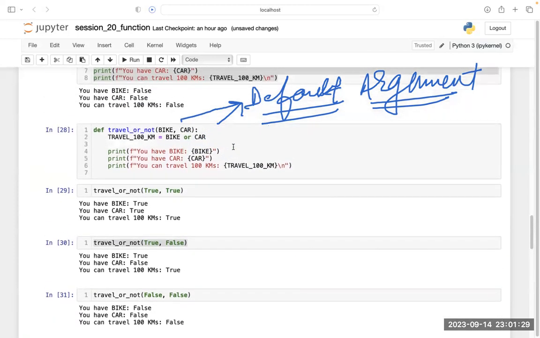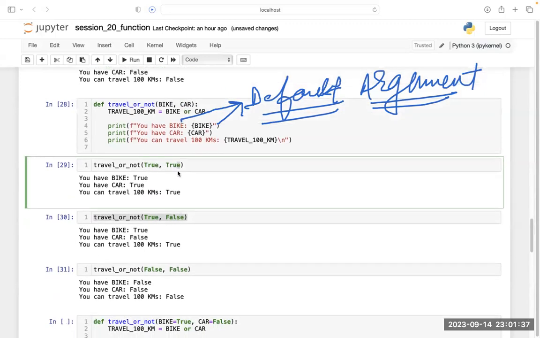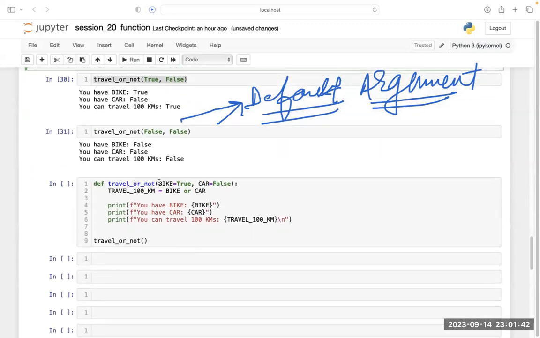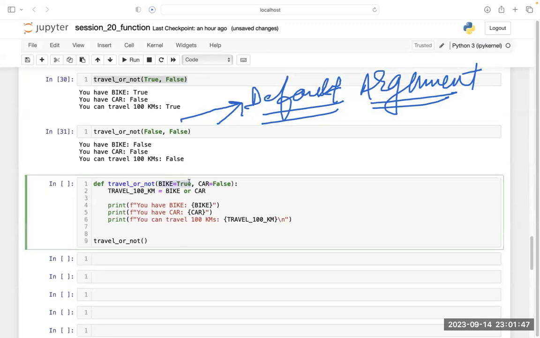Here, in all these four cases, we are defining an argument. This thing, this thing, this thing, this thing. Once true, true, then true, false, then false, false, like that. But here, when we defined the function, we defined my argument at the time of making the function. I have defined this bike value as true and car value as true. When we do it like this, this is called default argument.